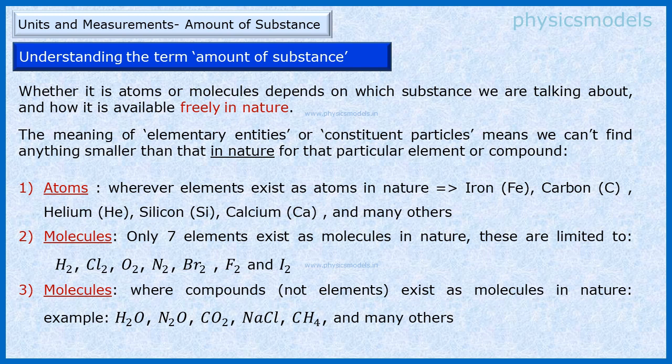We can't go smaller than that. There are no hydrogen atoms freely floating around, for example. There are no chlorine atoms, no oxygen atoms. And many other compounds exist as molecules in nature, like water, nitrogen oxide, carbon dioxide, and so on. So everybody agreed that yes, this sounds good, and elementary entities should be defined in terms of how they are available in nature.